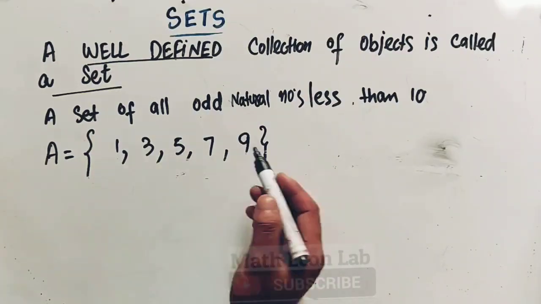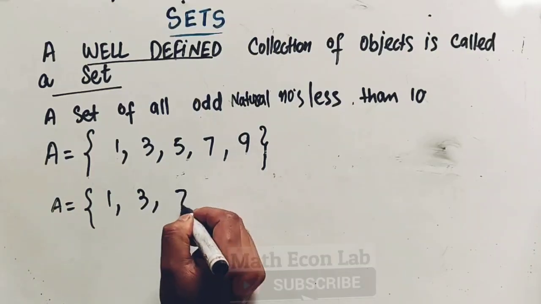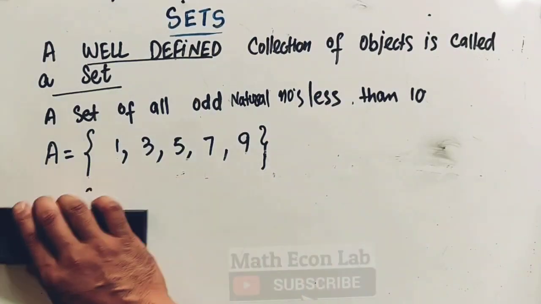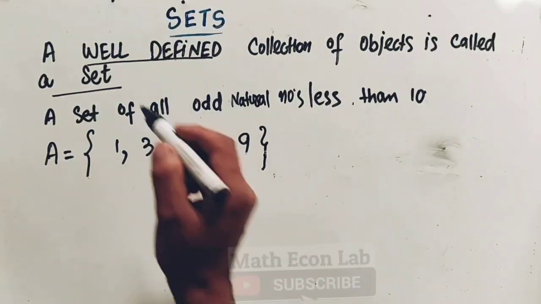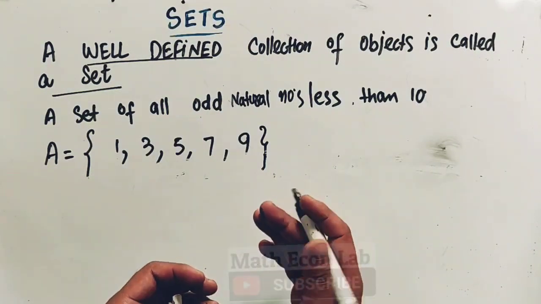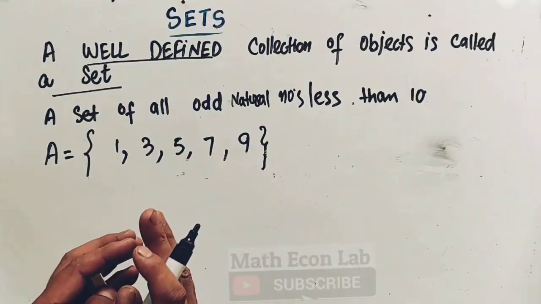Here the order does not matter. If I write A like this, 1, 3, 7, 5, 9, order does not matter, but it should be a well-defined collection. By well-defined, what we mean is, we say a given collection of objects is well-defined if we can definitely say whether a given particular object belongs to the collection or not.